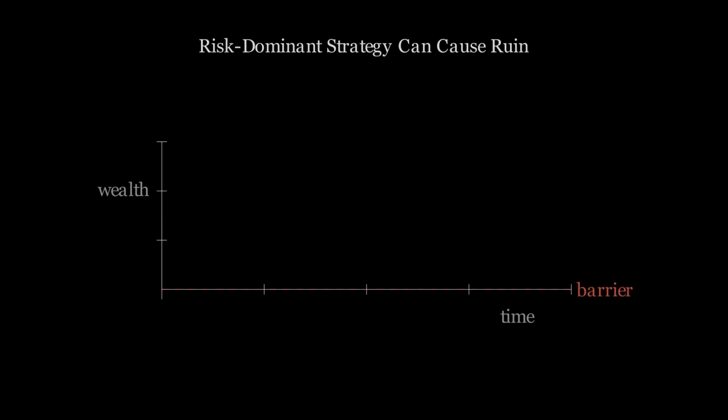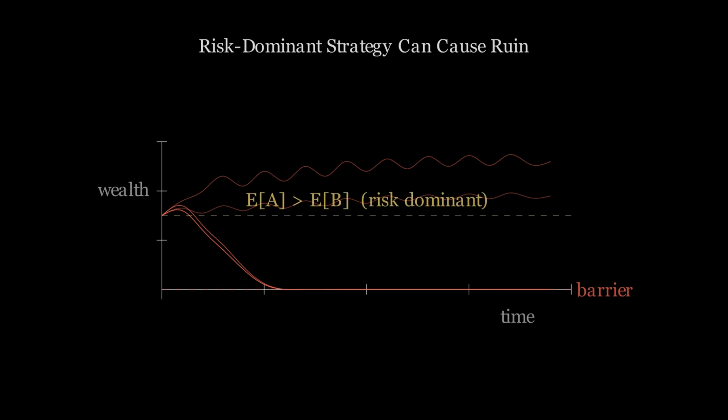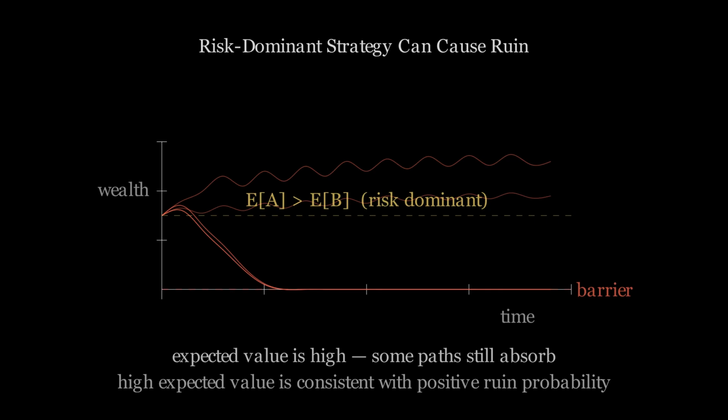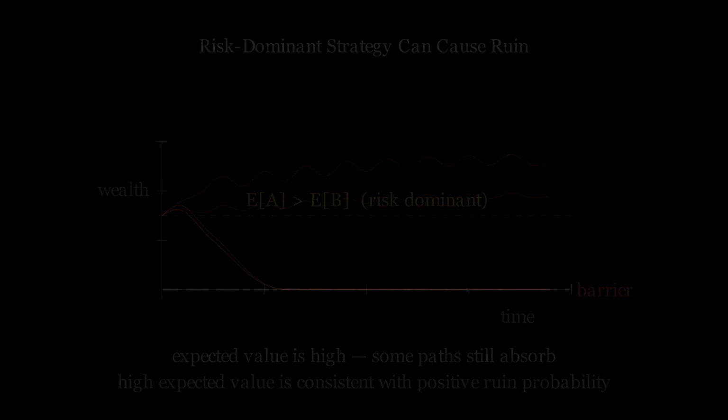Each round, payoffs are drawn from a distribution. Some draws are positive, some cross the absorption barrier. The dominant strategy does not protect against these tail events. The expectation is sustained by paths that survive. The barrier ends the paths that do not.